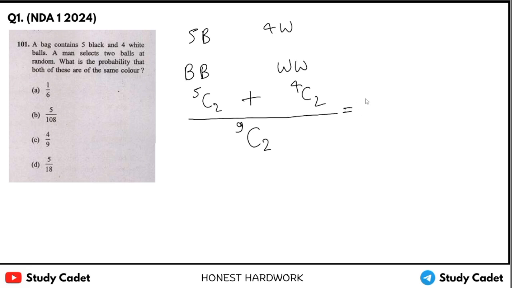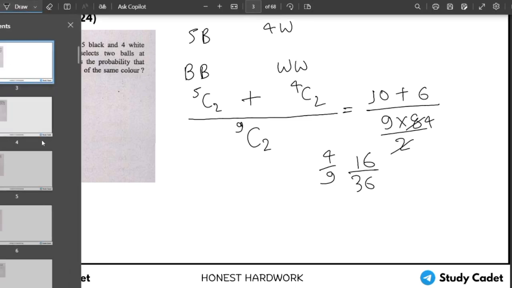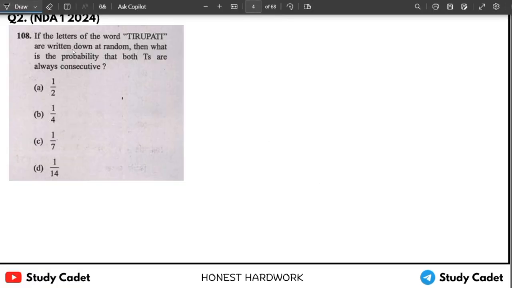So what will it be? 5C2 is 10 plus 4C2 is 6, upon 9C2, which is 9 into 8 upon 2, means 36. So which option is this? We can see 4 upon 9. So C option is correct one, right? Let's move to the next question.